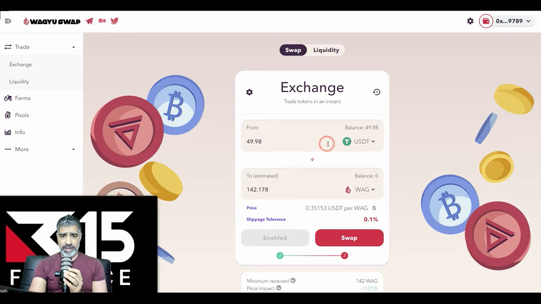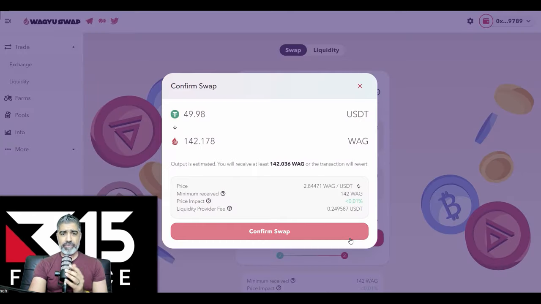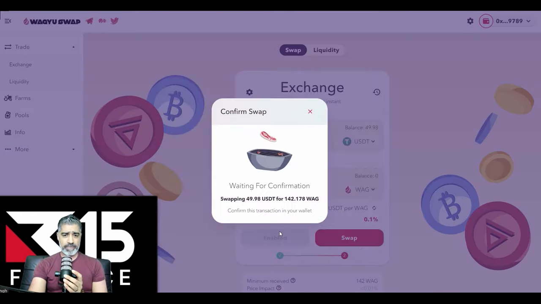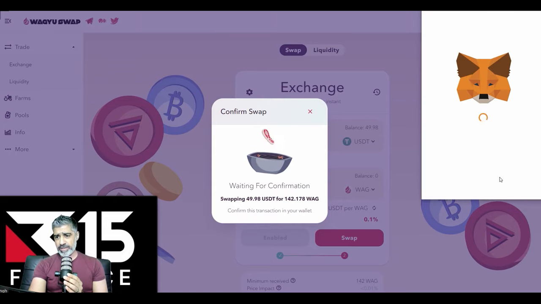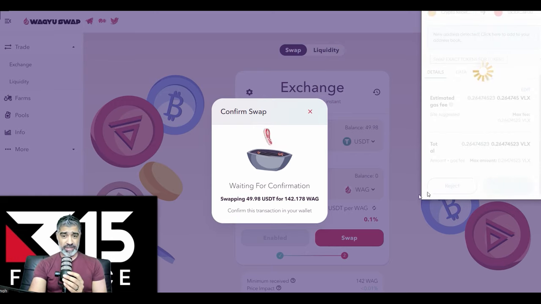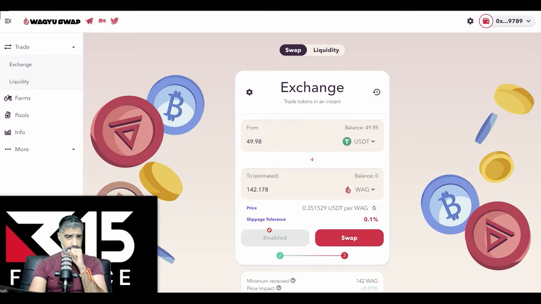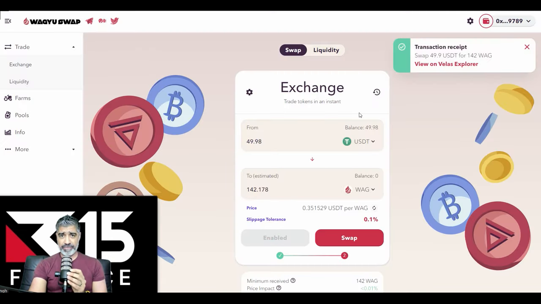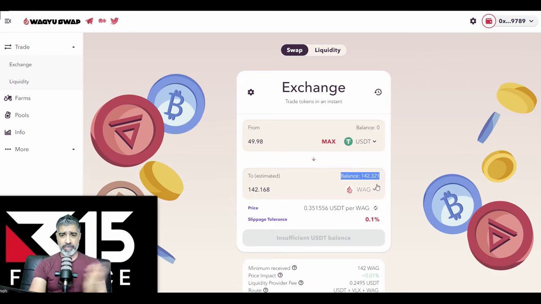We want to buy $50. Now we've got more than enough gas, right? More than enough gas. So we shouldn't have that problem no more. With VLX, we're just going to swap. Yep, that's fine. Let's confirm. We don't need to change the gas because Velas blockchain is really, really fast. Excuse me. Let's see if it goes through. Yep, bang, gone through. And let's just wait for it to arrive over here. Bang, done. Yeah, pretty fast, pretty neat. Same experience as PancakeSwap, but it's just faster.